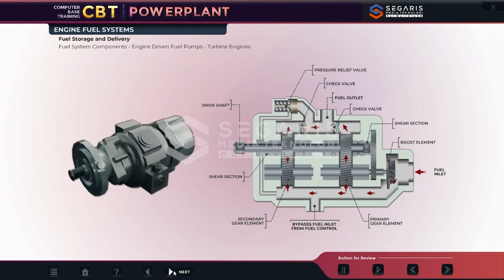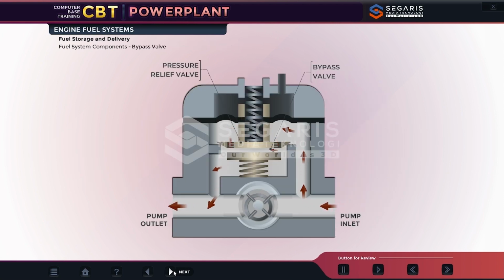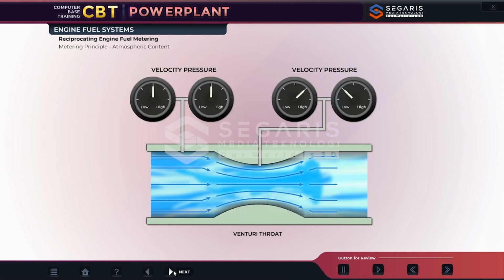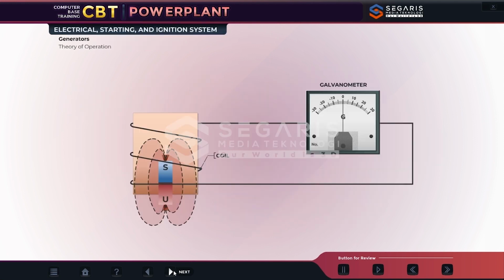Chapter 2. Main fuel pumps for turbine engines are positive displacement. The typical wobble pump consists of a on engines that as air flows through the throat when intake air passes through the vent.